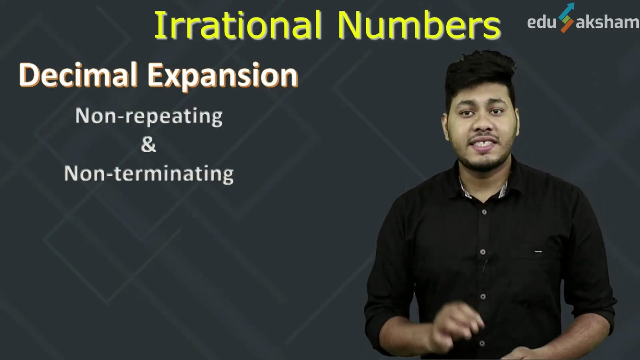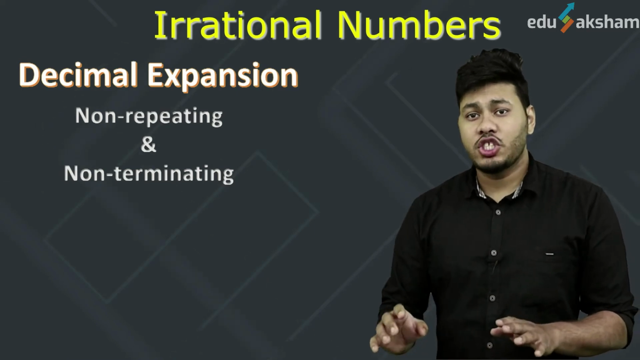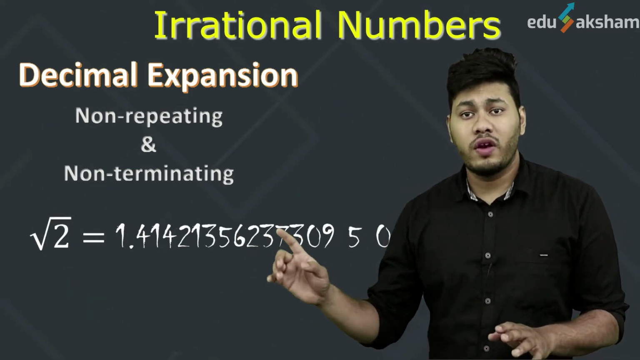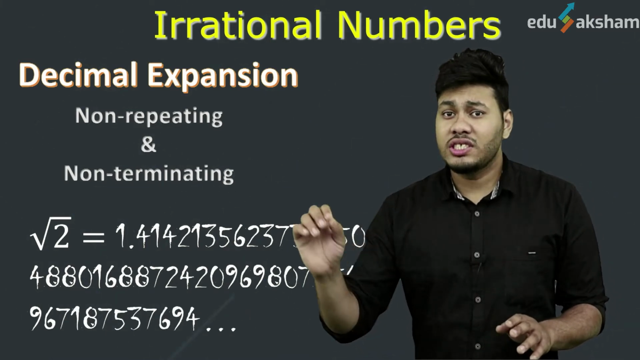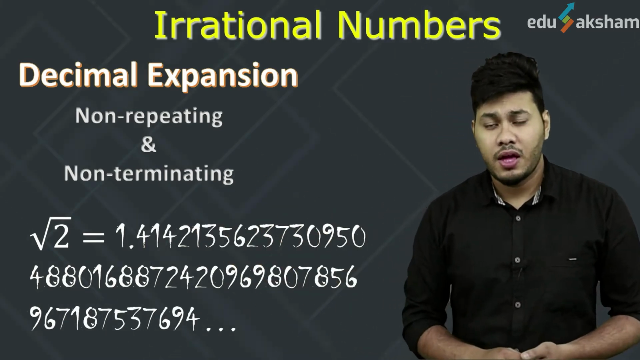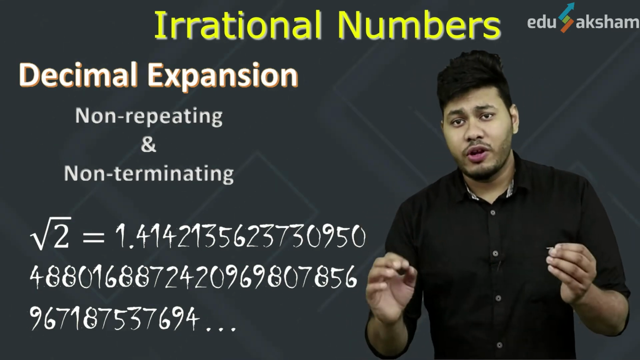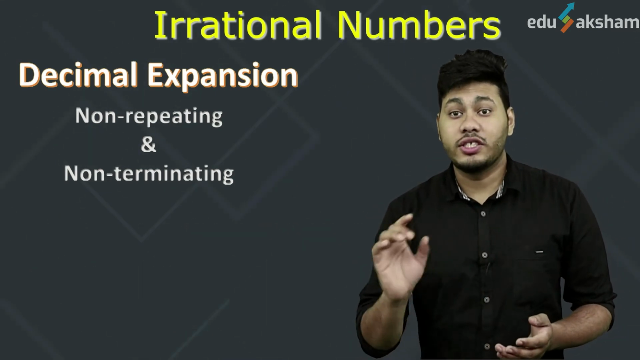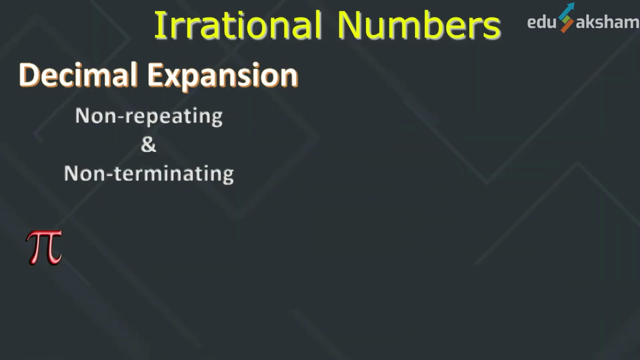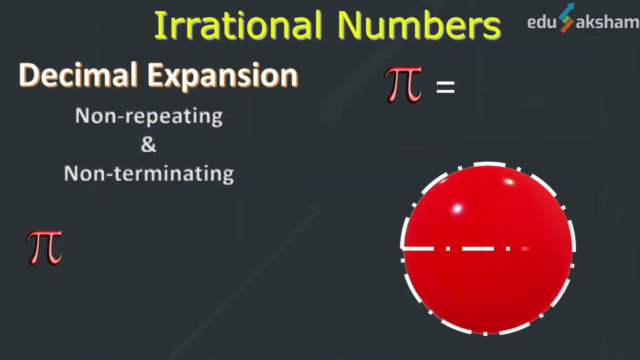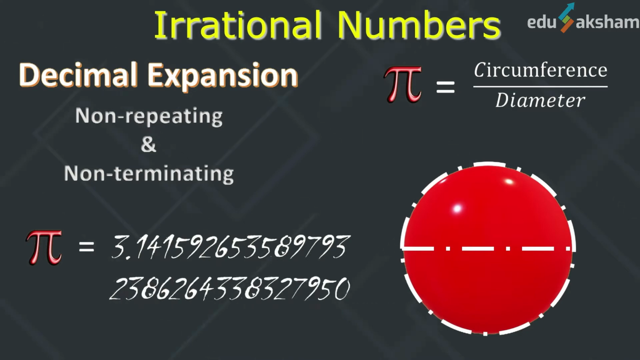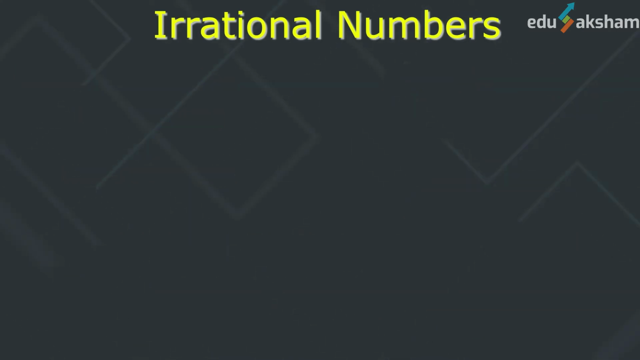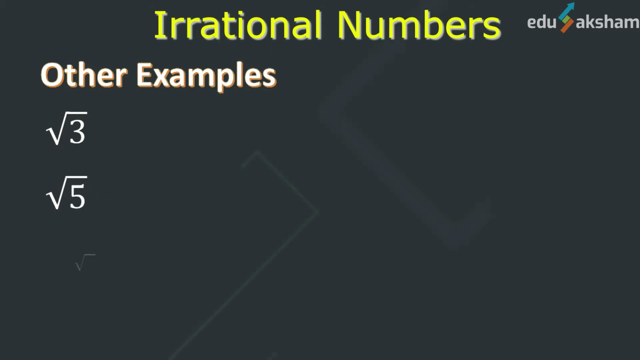For example, let's take root over 2. The decimal expansion of root 2 is 1.414 and so on. It neither terminates nor do the digits repeat after the decimal place. Now let us look at another example of an irrational number, which is the constant called pi. This pi is basically the ratio between the circumference and diameter of a circle, and its decimal expansion is 3.141 and so on. The other examples of irrational numbers are root 3, root 5, root 6, root 7 and so on.